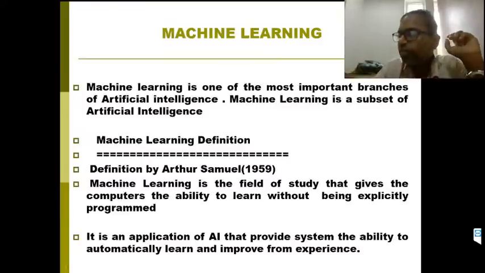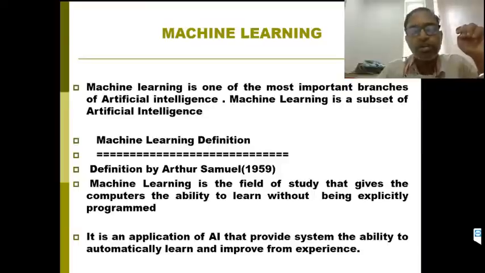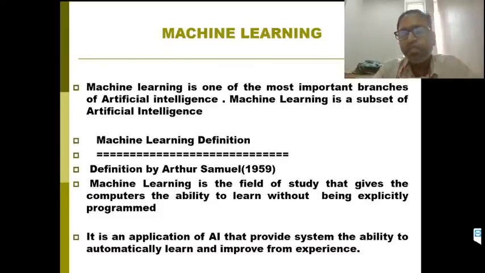For example, online shopping. Let's say you want to purchase some items online. First we log on to one particular e-commerce website. There, the first time, we search for a particular category of items. Whenever you log on for the second time, it automatically shows recommendations. How is it happening? The technique behind this is machine learning. Using the past historical data of a particular customer, it will give the recommendations. Like that, there are many applications of machine learning.